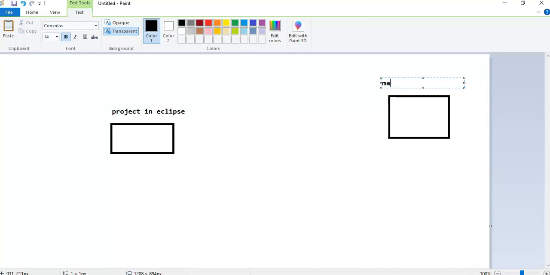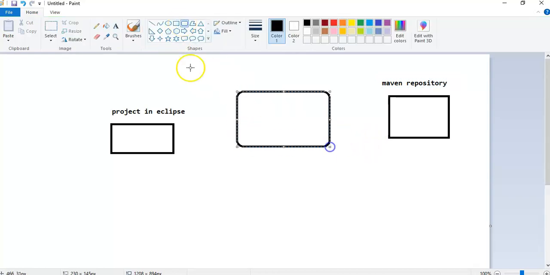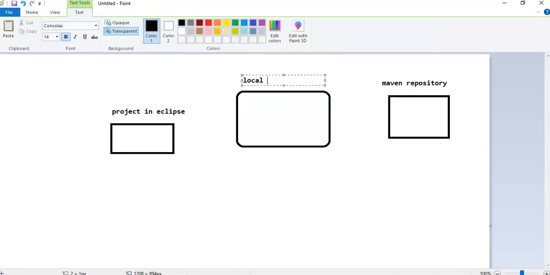Remote repository means the Maven repository online, which we will get from. Then in the middle we will have a local repository.